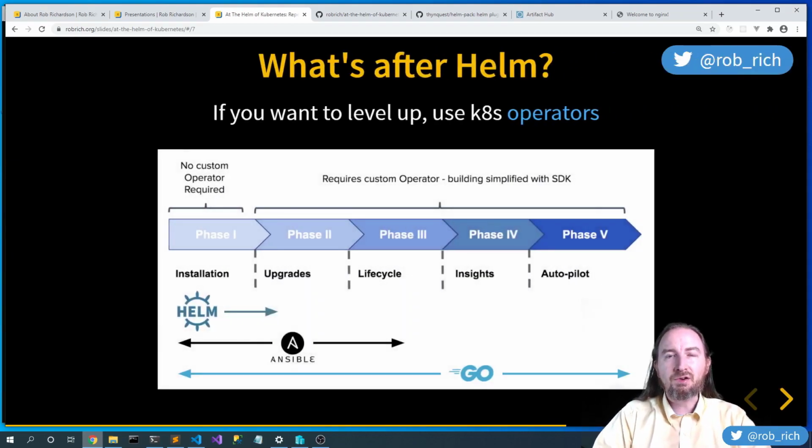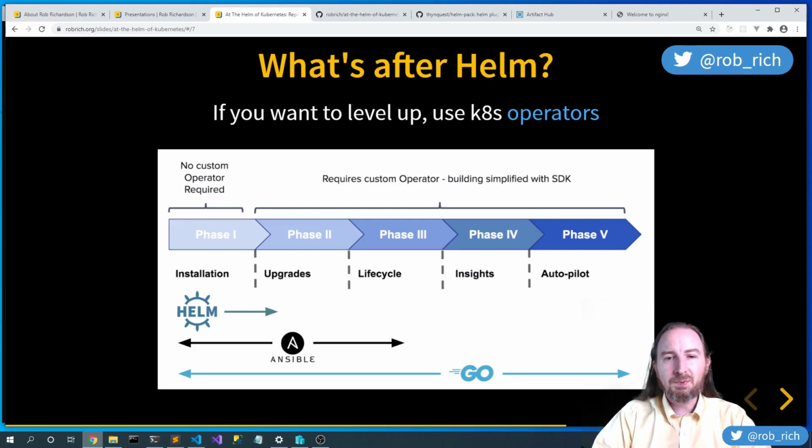Kubernetes operators are kind of that next level where Helm is just about agnostic YAML scaffolding. Operators take it to the next level of digging into all the pieces. There are 3 different ways that you can build operators with the operator SDK. You can build Helm operators, but for the most part, these Helm operators are only able to do installation and a little bit with upgrades.